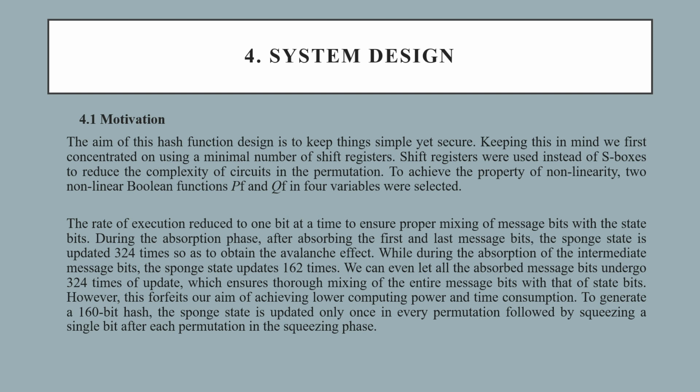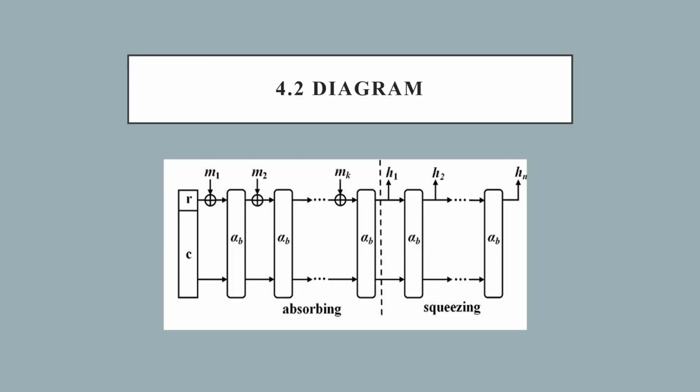The hash function generates a 160-bit hash. The sponge state is updated once in every permutation. A single bit is squeezed after each permutation in the squeezing phase. Now moving on to the next slide. This is the diagram for our project.